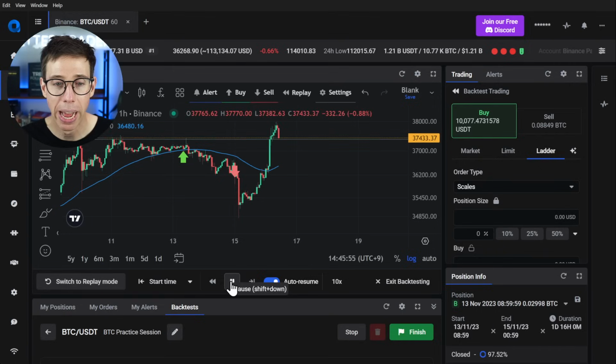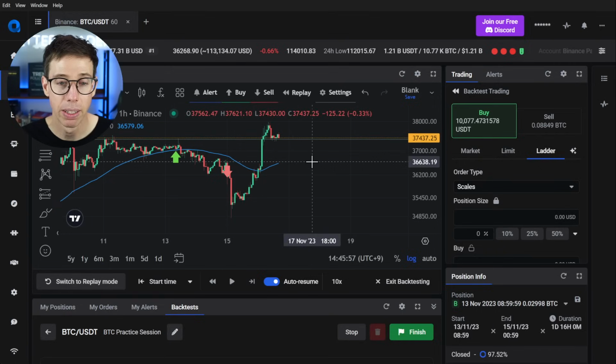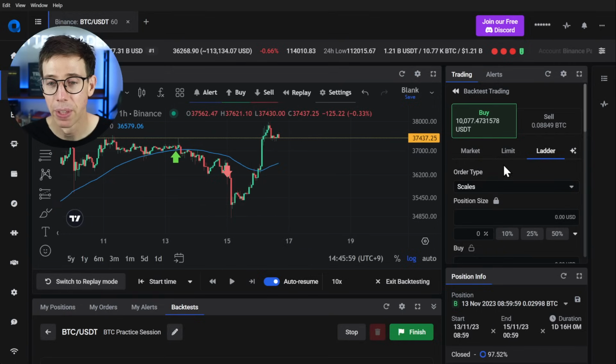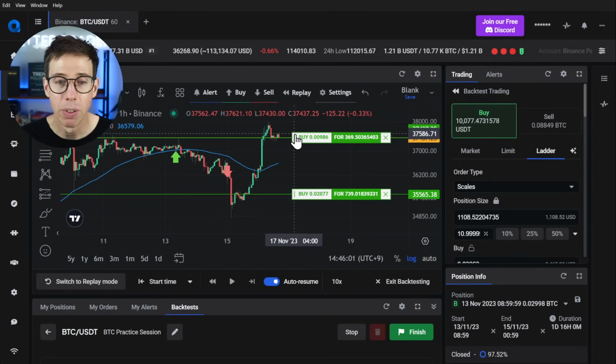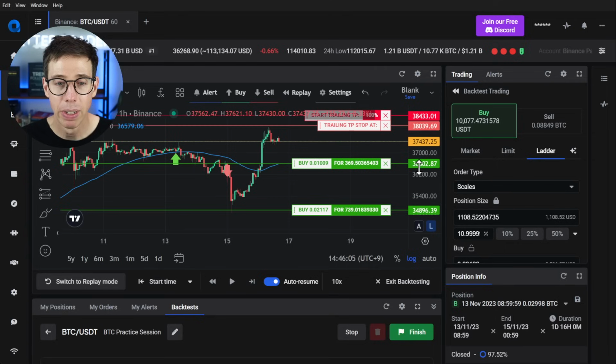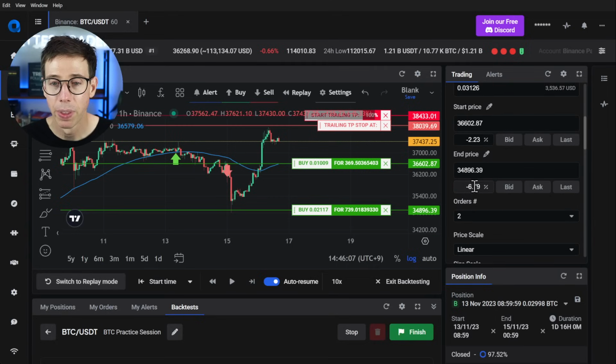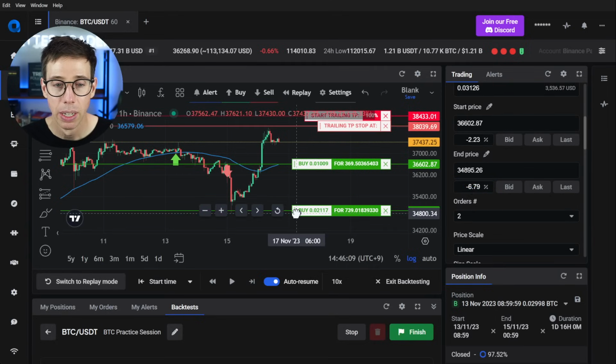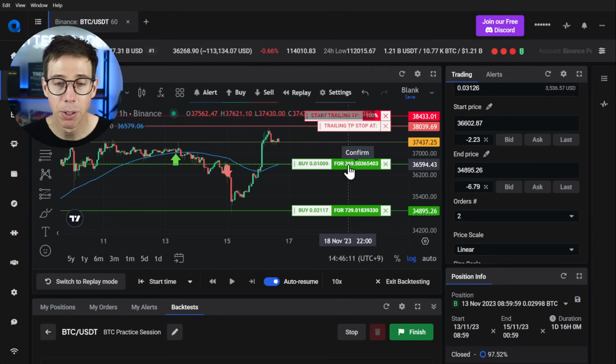So I'm going to watch and wait for it to hit my targets, what I want it to do. And it has to bounce back to the fast line. Not the fast line, to this moving average. There we go. Force a habit. So D for DCA. Great. There we go. Awesome. And it's all set to go. Let me just make sure. So -2. Yeah. Awesome. Let's go ahead and enter this trade.